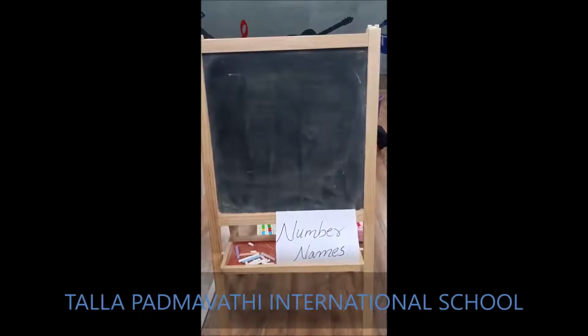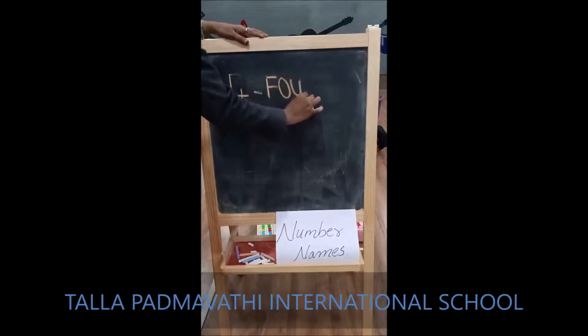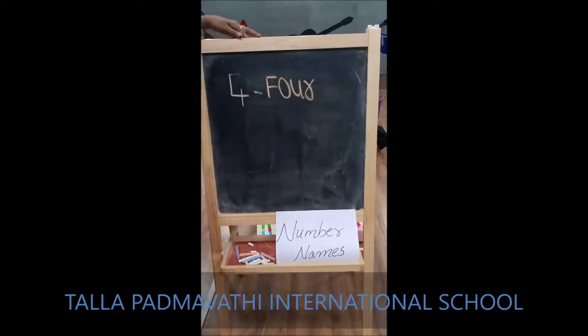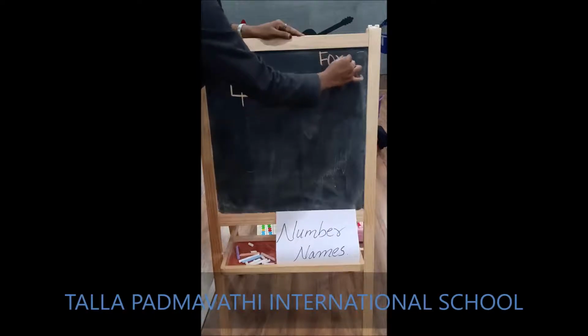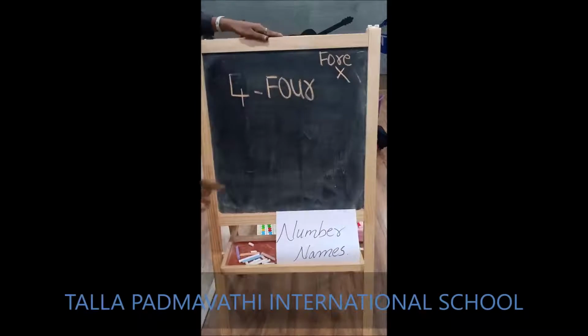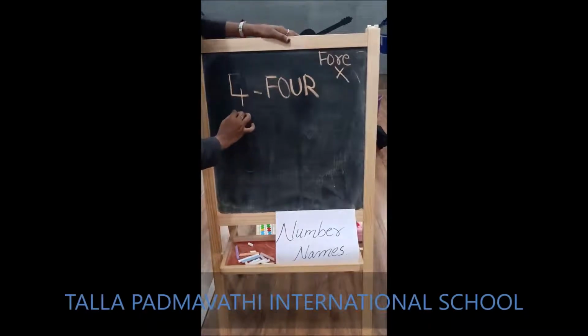What is the next number? 4. F O U R. Children, it's not F-O-R-E. It's wrong. It's F-O-U-R. It's F-O-U-R.